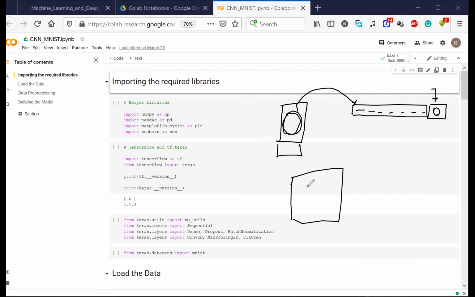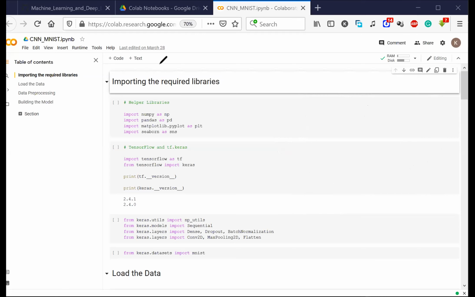If I have another image like this, I will try to create another row. I will store this entire image inside this row, and I will put a label inside this column, and I'll just put a 3 there. So this is how I will try to convert this entire data in this code. And then finally, I'll try to train the model and then predict something.